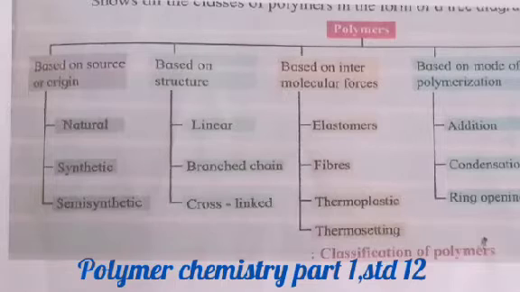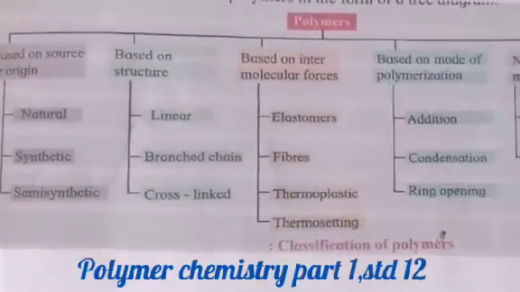Second, based upon the structure, there are 3 classes: linear, branch chain and cross-link. Third is based on intermolecular forces, meaning which type of forces are in between them. From those, we classify them as elastomers, fibers, thermoplastics and thermosettings.